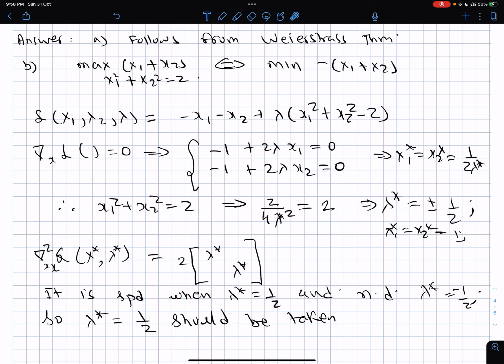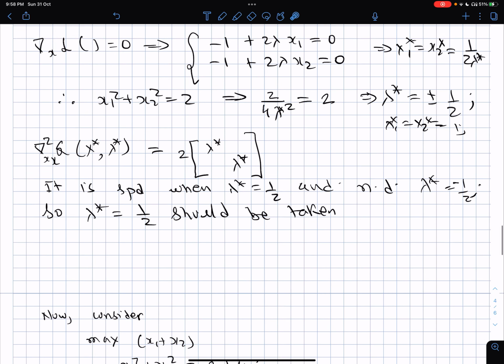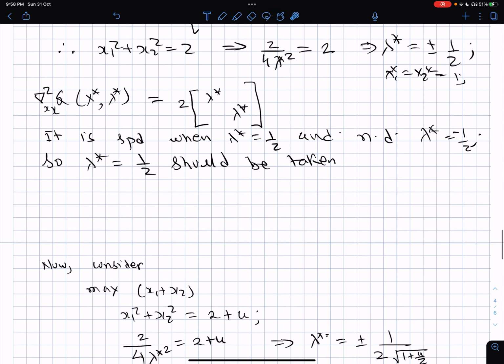So therefore lambda equal to plus 1 by 2 seems to be a good choice. On the other hand, if you had taken lambda to be equal to minus 1 by 2, then the choice goes wrong because then the matrix becomes negative definite. So with the choice of lambda star equal to 1 by 2, the second order sufficiency conditions are also satisfied, and you get the maximization of this problem at the Lagrangian multiplier half, and x1 star, x2 star to be equal to 1.